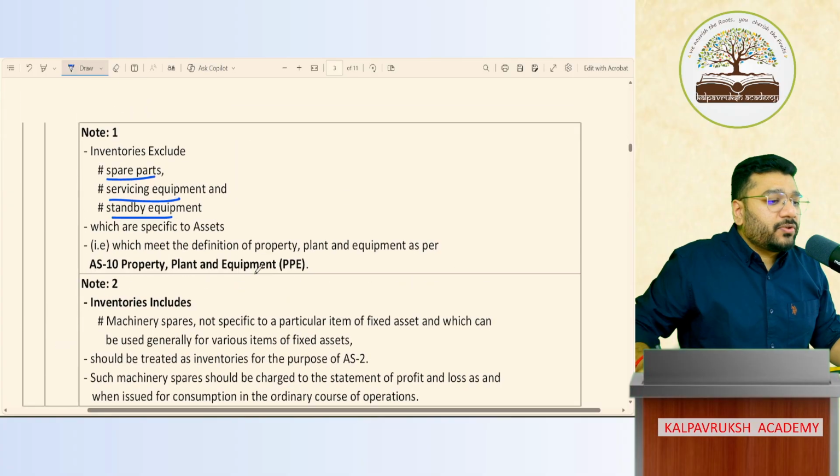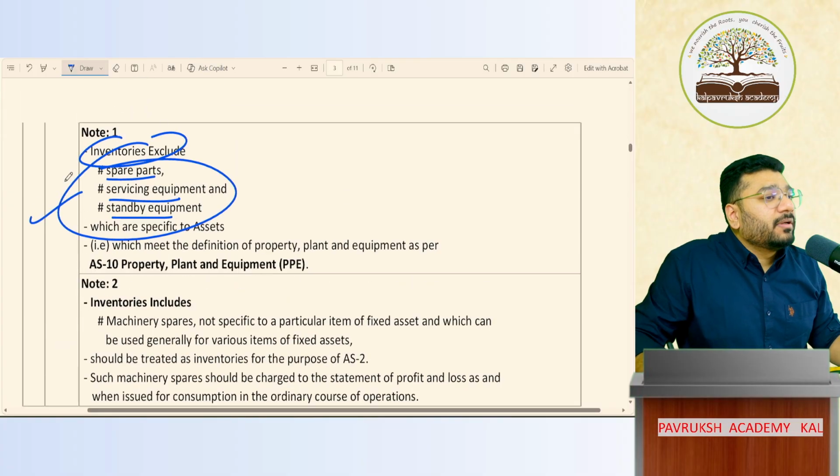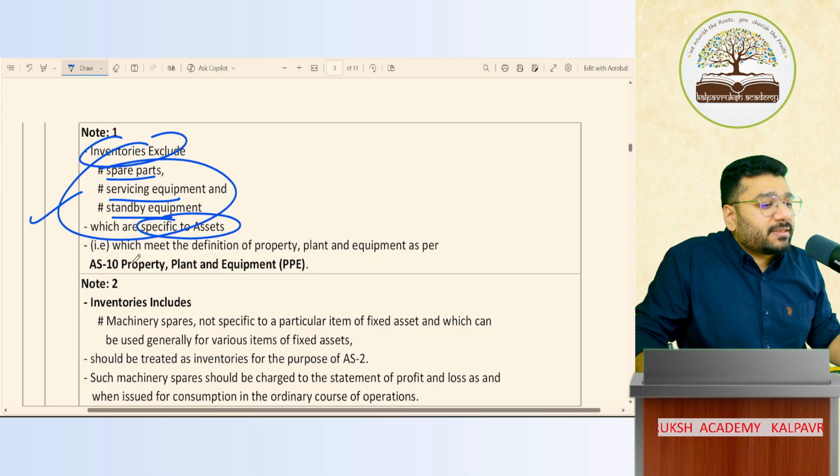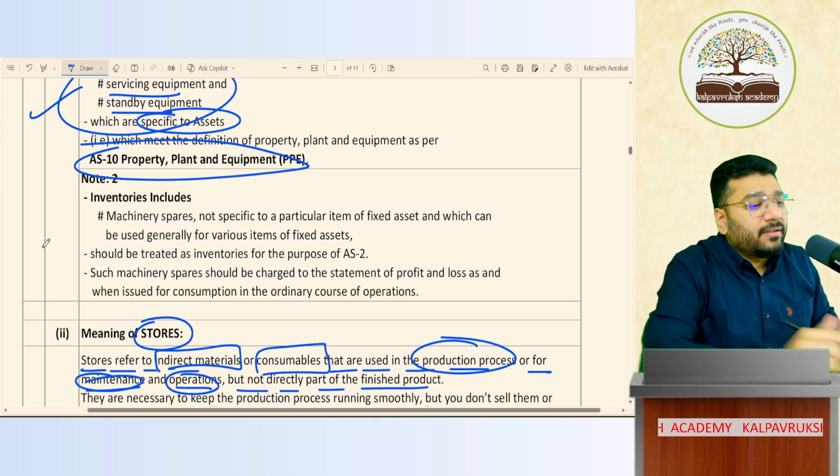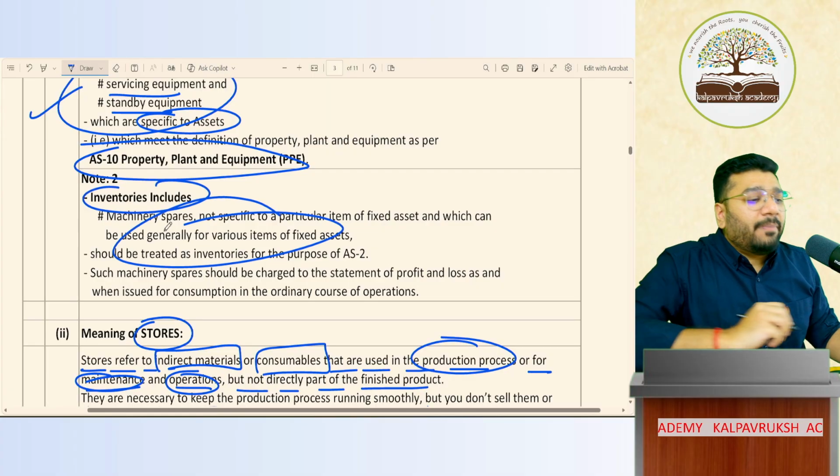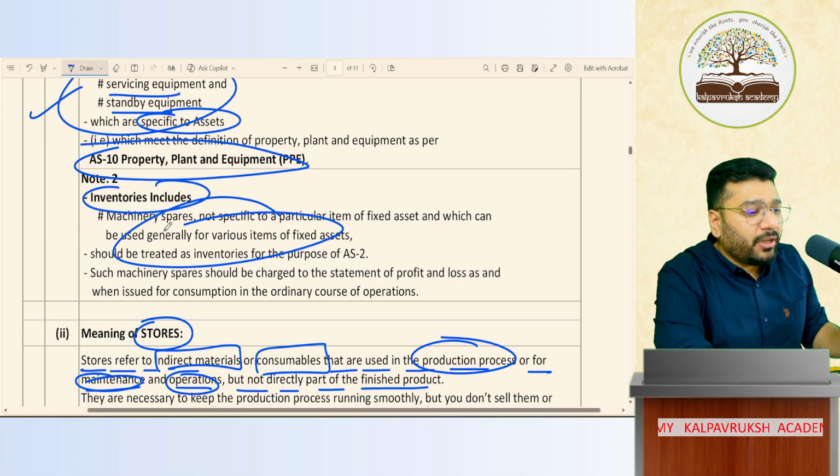Same point I mentioned here also. Inventory excludes these items which are specific to assets. Hence it is covered as per AS 10. Inventory includes these items, I have mentioned that in the theory and in the chart. Okay, not okay?